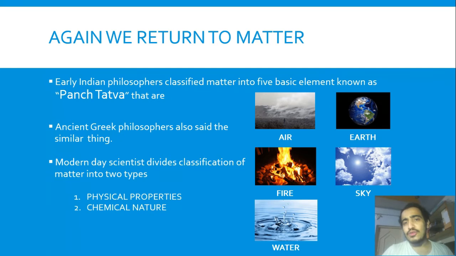Indian philosophers gave them one name, that is Panch Tattva. Panch means 5, Tattva means element. Panch Tattva.